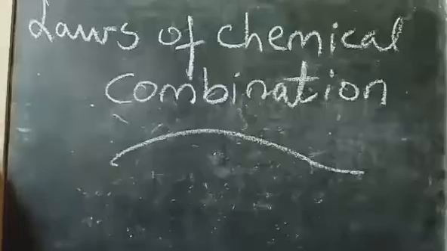Good morning. I began this chapter by saying that chemistry is the study of matter and this matter interacts. This interaction is governed by certain laws. That is, when matter interacts, compounds are formed and the formation of these compounds is governed by certain laws. Collectively, all these laws are called the laws of chemical combination. Altogether, there are 5 laws and today I will be teaching you all these 5 laws.